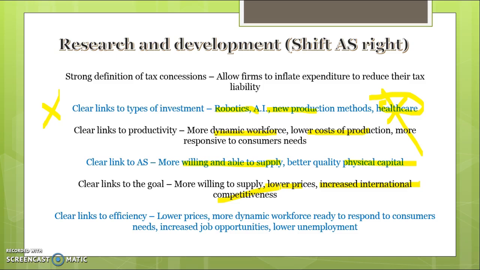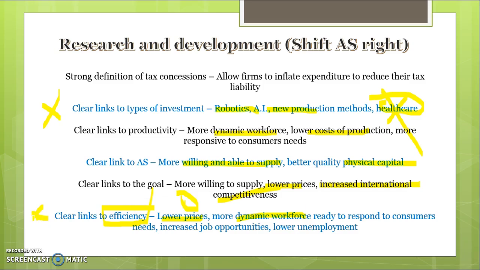If it's a link to efficiency, this is something people struggle with. Define efficiency as maximising the overall welfare or living standards of society. And then key things you want to talk about there. One, lower prices. A pretty simplistic thing that research and development will do, which will improve people's living standards. Links to lower prices. A more dynamic workforce. Again, this sort of language will make you really stand out. They're ready to respond to consumers' needs, creates increased job opportunities, and helps to lower unemployment. They're all things you could link it to, particularly for allocative efficiency when you do these types of questions.